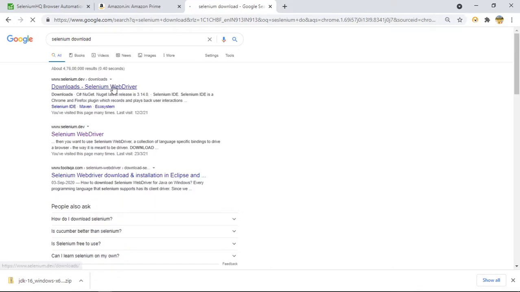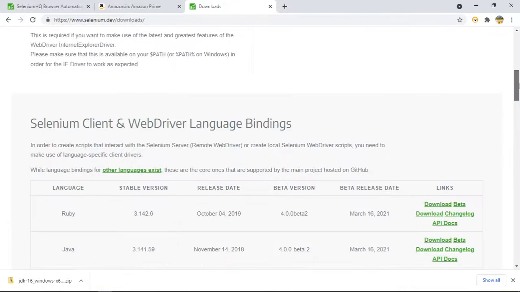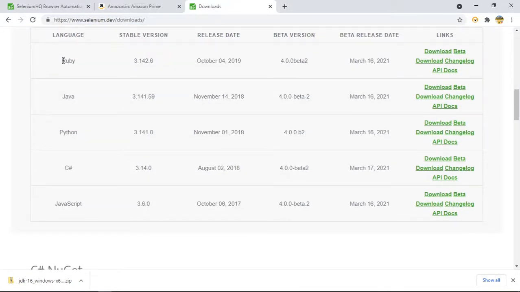Once you click this, come to their official website, first link, and here if you come down, which language are we working on? We are working with Java, right? You can see how many languages they have given. Ruby is one of the languages supported by Selenium, Python, C Sharp, JavaScript, but we are working with Java, right? Most of the companies are using Java with Selenium, so this is the hottest combination, right? So this is the stable version, and this is the beta version they have given, so I will download this, not the beta version.